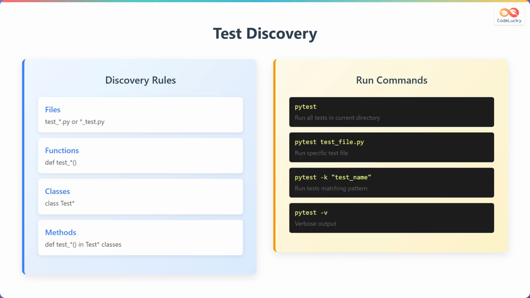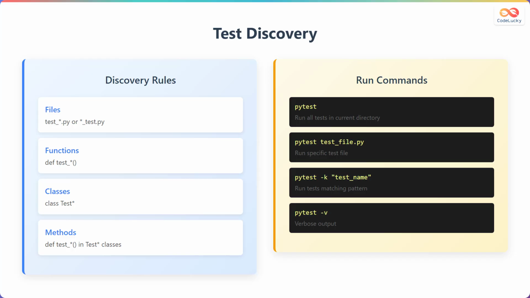PyTest automatically discovers tests in your project based on specific naming conventions. For files, PyTest looks for files that start with test or end with _test.py. For functions, it finds functions that start with test. For classes, it discovers classes that start with Test followed by a capital letter. Within test classes, it finds methods that start with test.